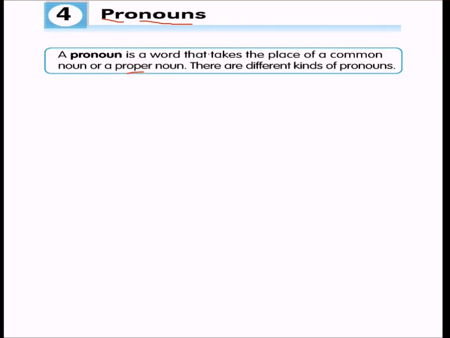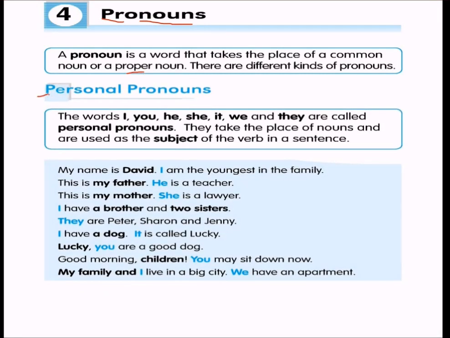So there are different kinds of pronouns. First is your personal pronouns. The words like I, you, he, she, it, we, and they are called personal pronouns. They take the place of nouns and are used as the subject of the verb in a sentence. You'll shortly know what a verb is.